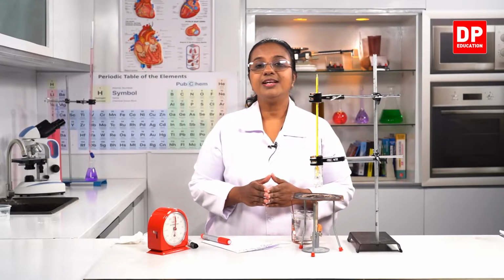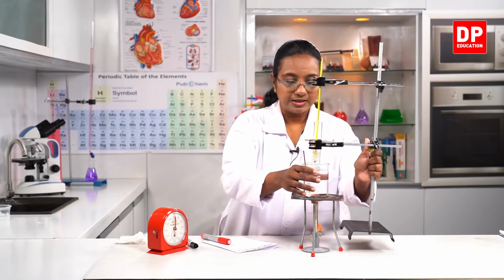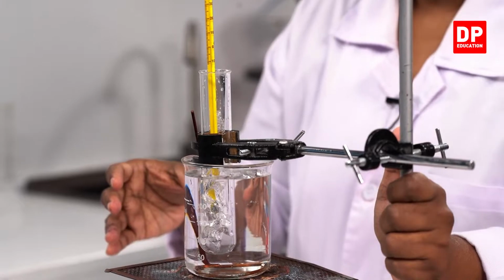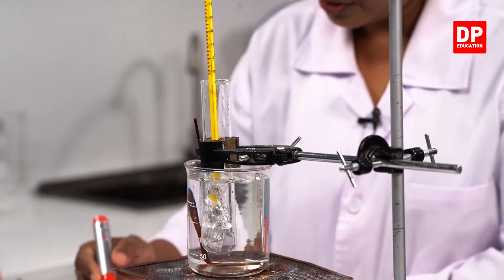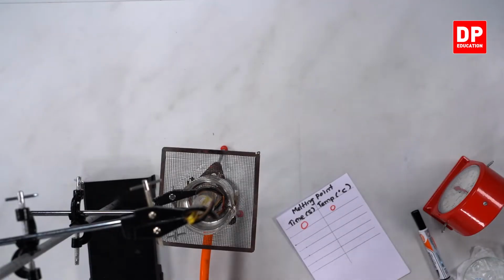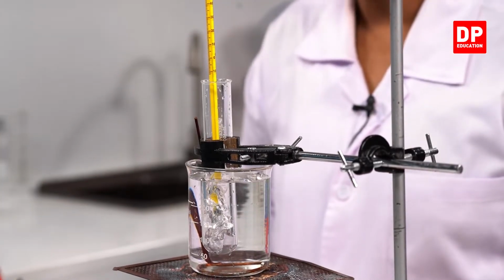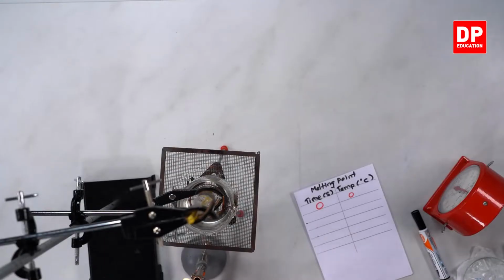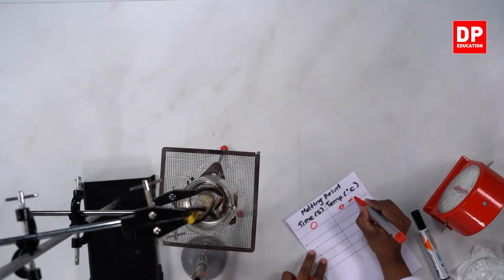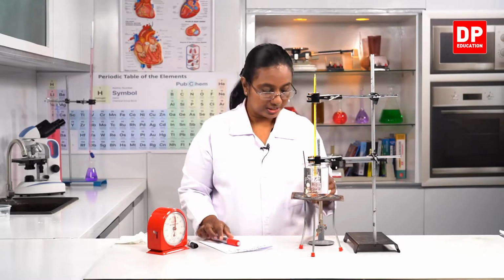Now students, you all can see the temperature has decreased to 0 degrees Celsius. At this point, I will have the beaker with water. So, the initial temperature, if you see, we will take it as 0 degrees Celsius. Then I will have to provide heat. At the same time, I will be starting the stopwatch. Now you all can see students, the temperature has gone down further. It has come to -1 degree Celsius. So we will take that as the initial temperature.